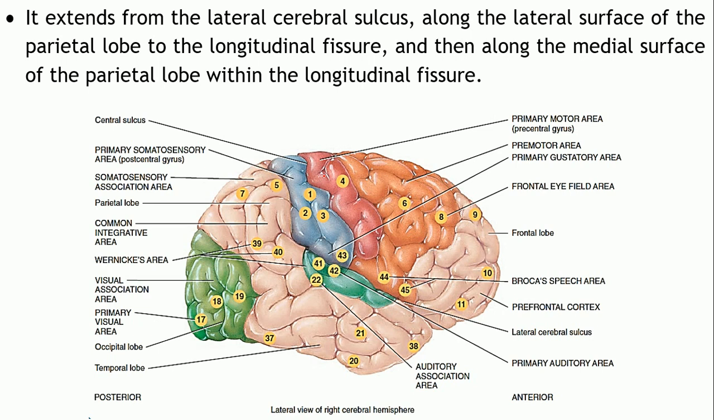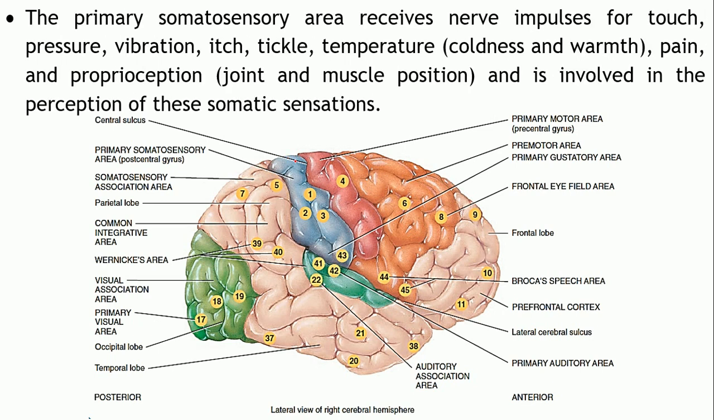It extends from the lateral cerebral sulcus. Where is the lateral cerebral sulcus? This one. So it extends from here along the lateral surface of the parietal lobe to the longitudinal fissure. The longitudinal fissure is located somewhere over here, which divides the two hemispheres. It extends throughout this area, and even within the longitudinal fissure.